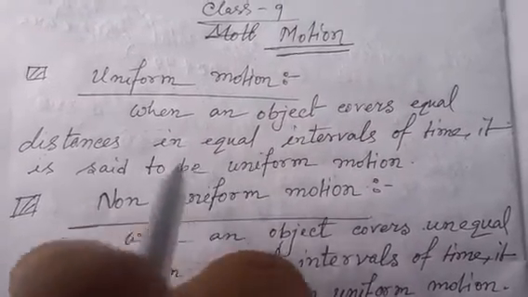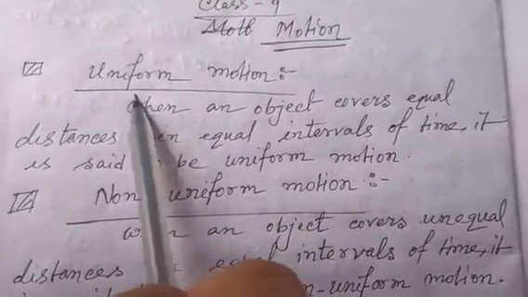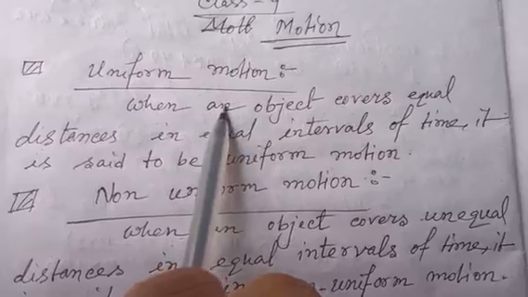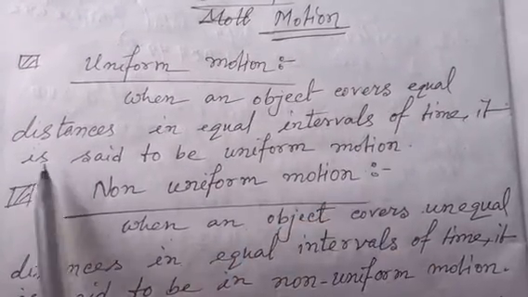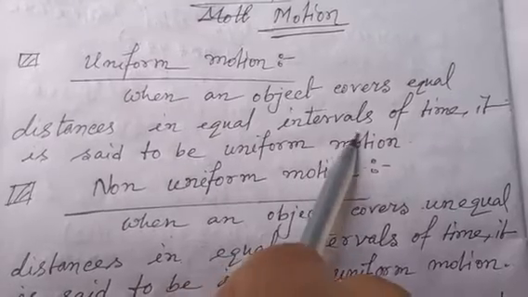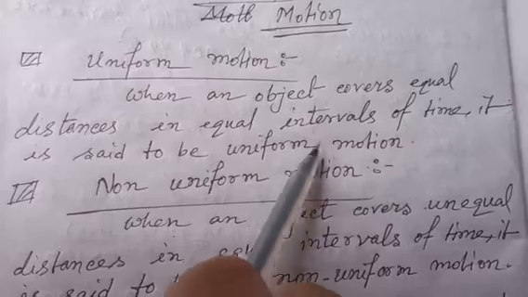Our next notes of motion starts from uniform motion. When an object covers equal distance in equal intervals of time, it is said to be uniform motion.